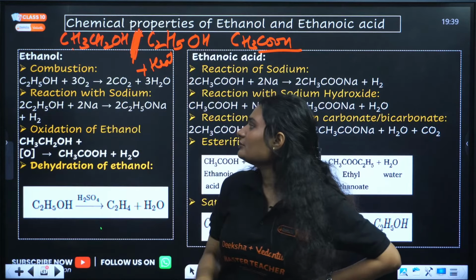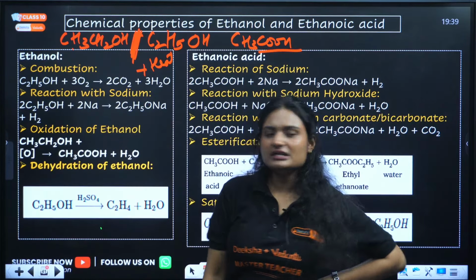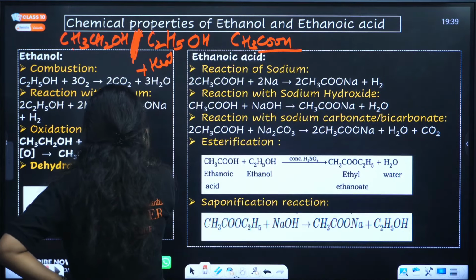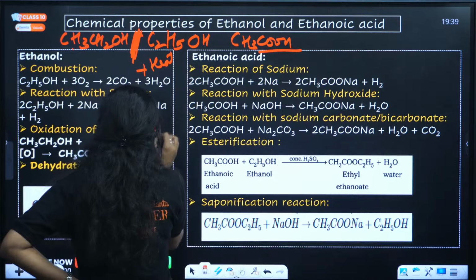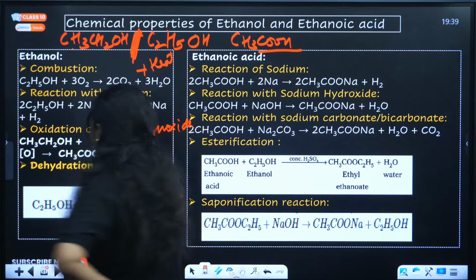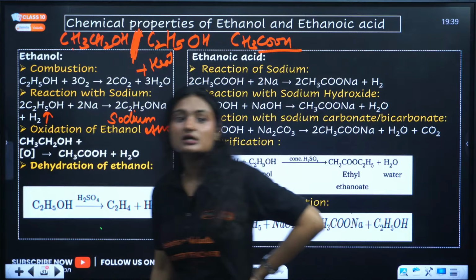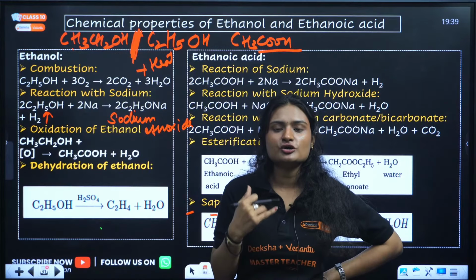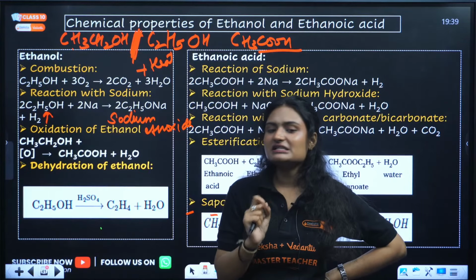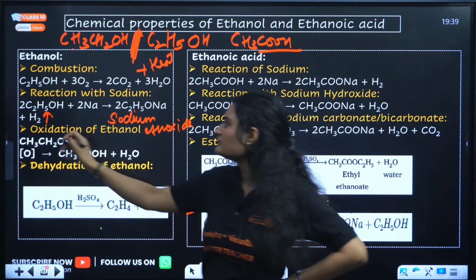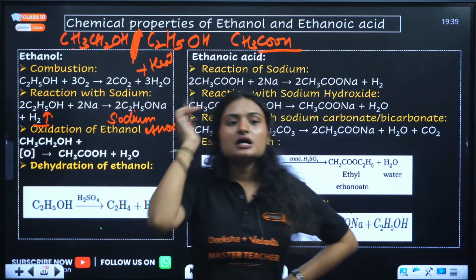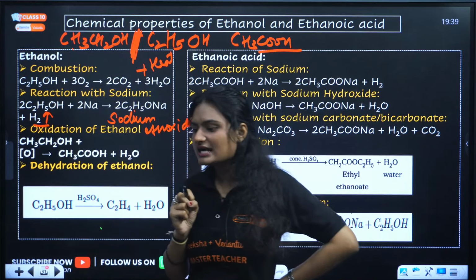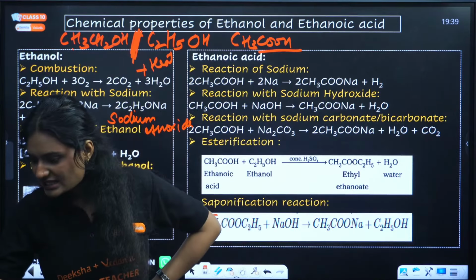Then it reacts with sodium also. When ethanol reacts with sodium, we get sodium ethoxide. This is sodium ethoxide. We get sodium ethoxide plus hydrogen gas is evolved. Whenever we want to see if ethanol is there in a solution or not, we add sodium metal. When we add sodium metal, there is a pop sound. This pop sound is of this hydrogen gas, and that shows that ethanol is present in that solution.